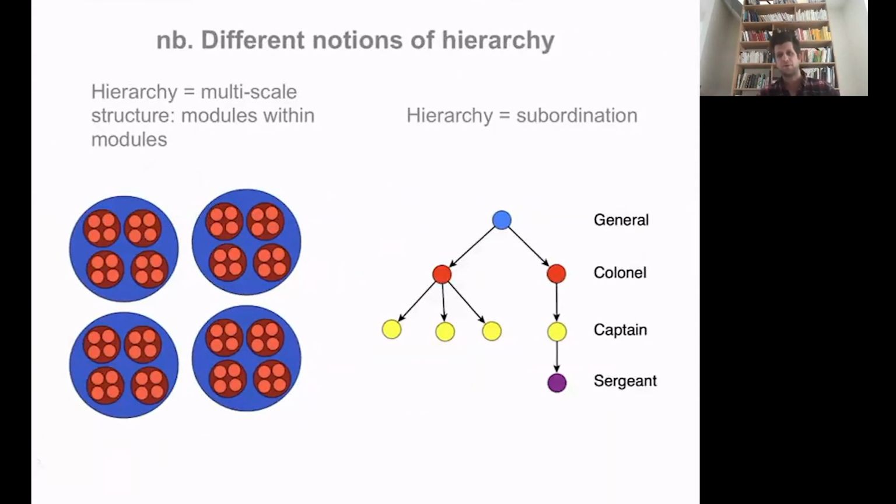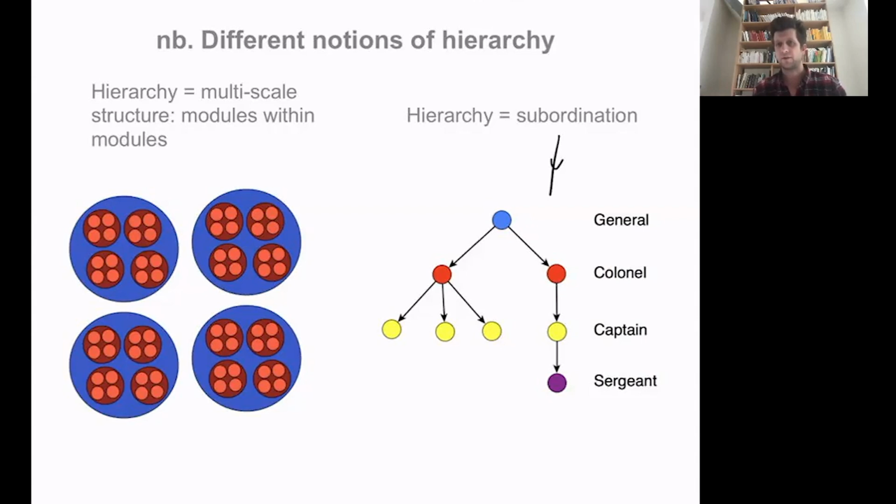Before we go further, this type of organization is usually called hierarchical or multi-level modular. But in graph theory, hierarchies have different meanings. I just wanted to clarify that the hierarchies we are talking about now are quite different from those associated to subordinate relations.